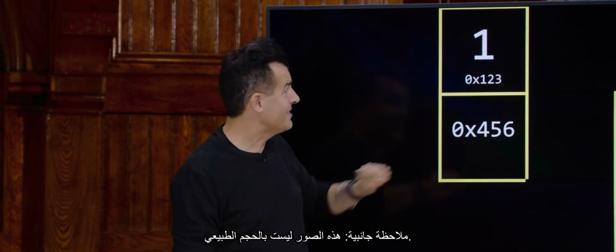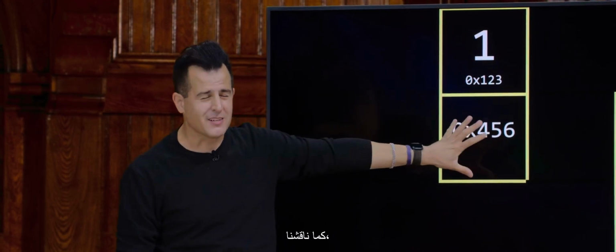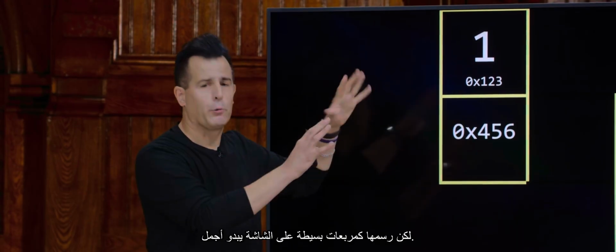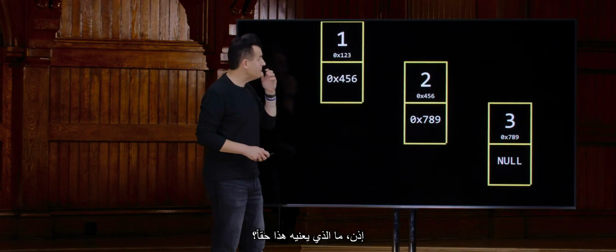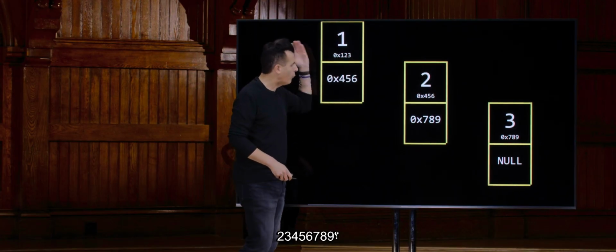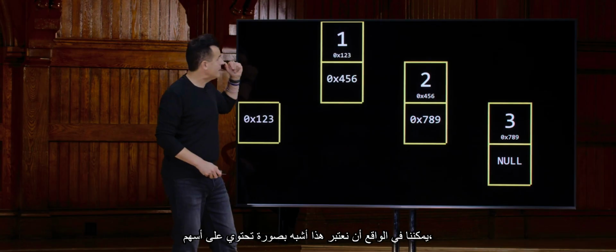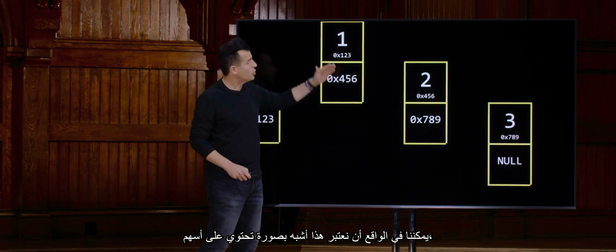These are not to scale, as an aside. This is typically 4 bytes. A pointer, as we've discussed, is technically 8 bytes, but it just looks prettier to draw them as simple squares on the screen. So what does this really mean? Well, who really cares about 0x1, 2, 3, 4, 5, 6, 7, 8, 9? We can really think of this actually as being more of a picture with arrows.